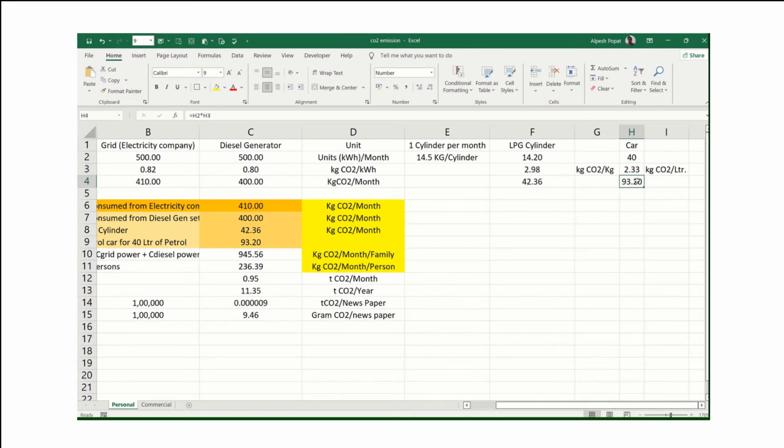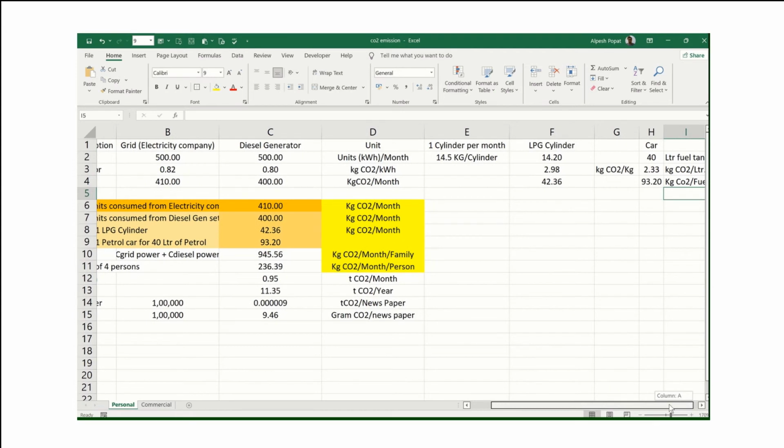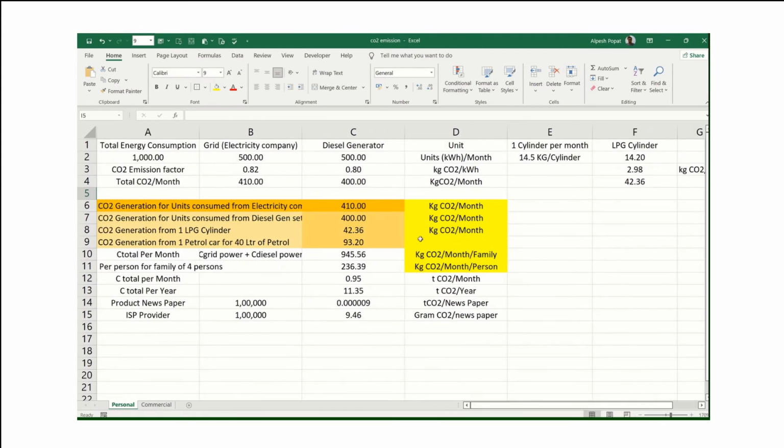If I convert this 40 liter fuel tank, I will get 93.2 kg CO2 for my fuel. So this is the fuel I am burning in my driving for 1 month.